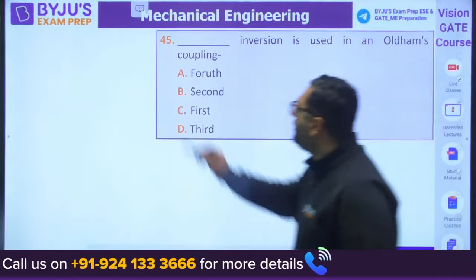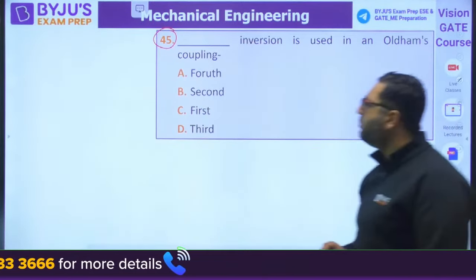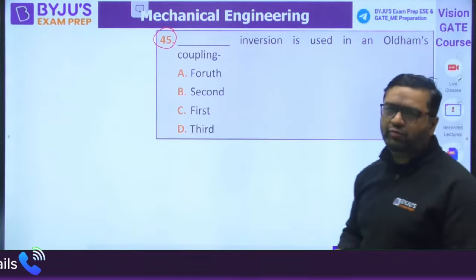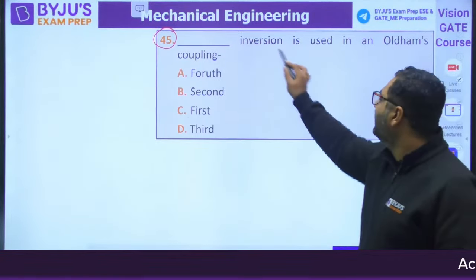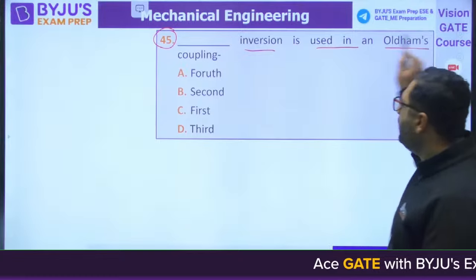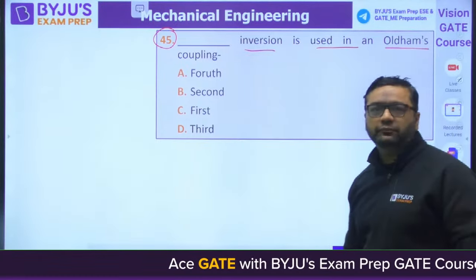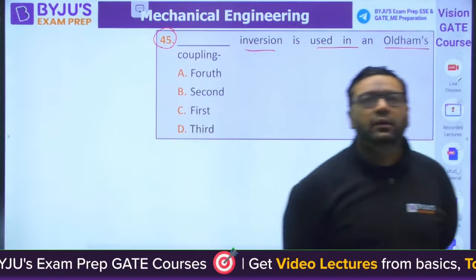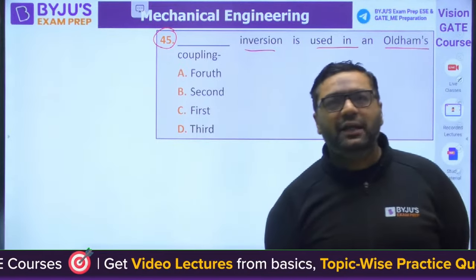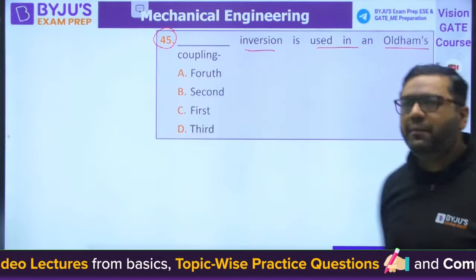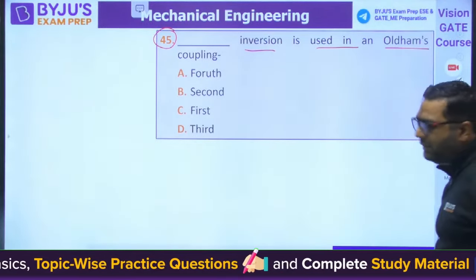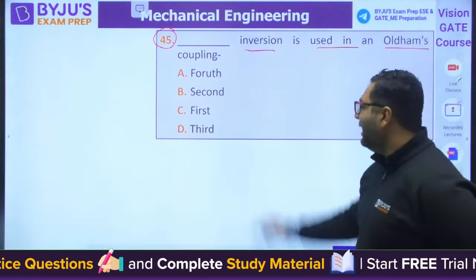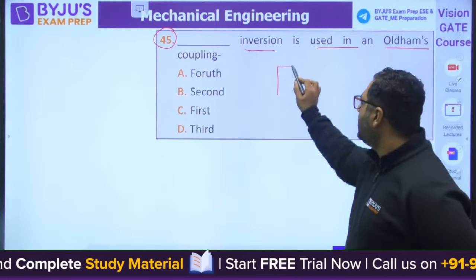Moving to question number 45. This question came by mistake because it is from theory of machines, but since it came we will cover it. That inversion is used in the Oldham coupling. It is an inversion of the double slider crank mechanism. Tell me guys, which inversion? The double slider crank mechanism looks like this.